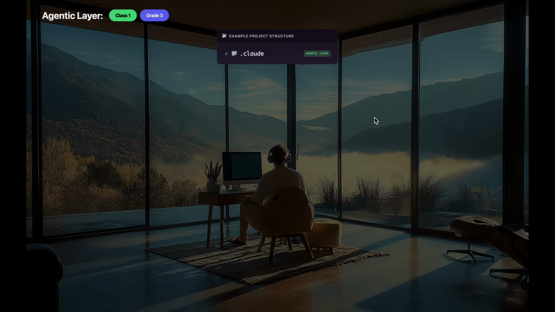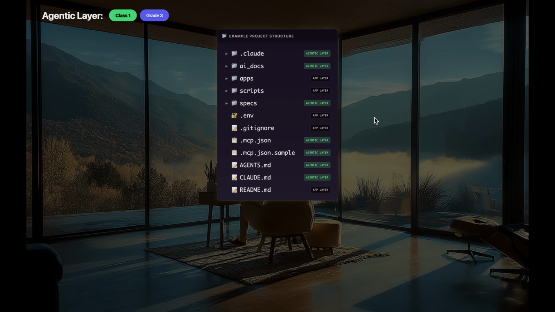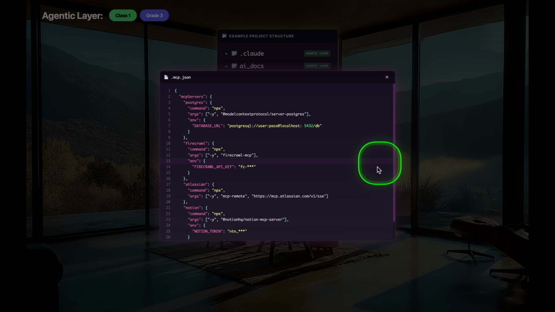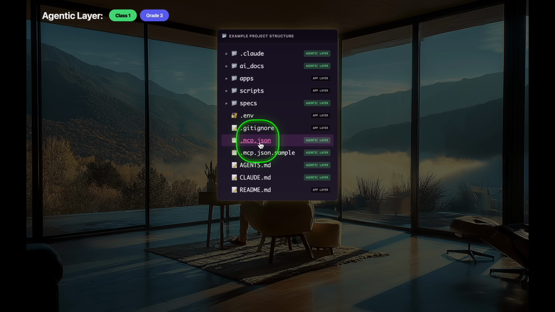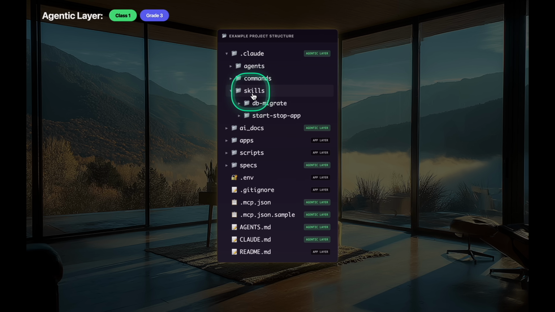Class 1, grade 3. Now we have a couple additional base level files. You might have a .mcp.json: Postgres, Firecrawl, Jira, Notion, whatever tool you want to use, you can now throw it in here. But that's not all. We know that MCPs are very token heavy, and we can just prompt engineer properly to get our agents the tools they need. One of the ways that can be done is with skills.